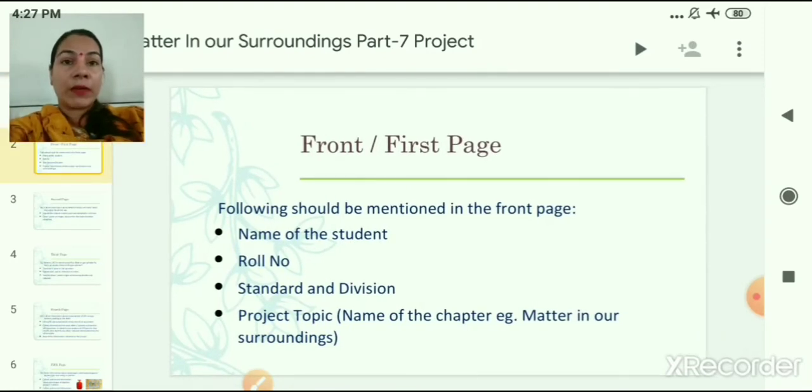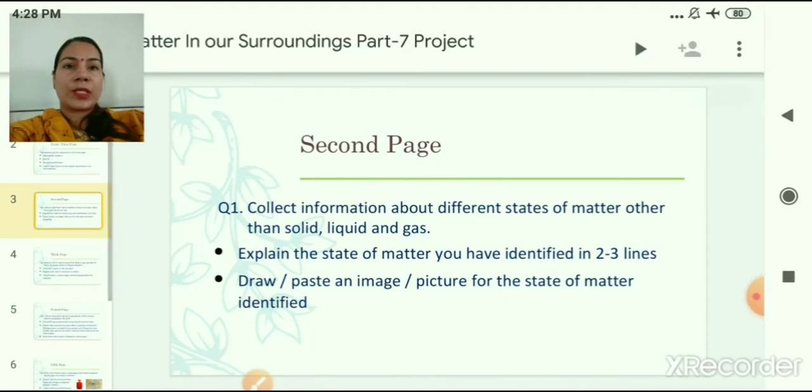On the cover page of your project, you have to mention your general information like name of the student. So your name should be there, your roll number, standard and division. If there are some new admissions, those who have not got roll number, they can leave this roll number part. They can just write new admission there. And then at the end of that project, you will write project topic. That is the name of a chapter. Example, matter in our surrounding. So there you can write project topic, matter in our surrounding. So this is all about the first cover page.